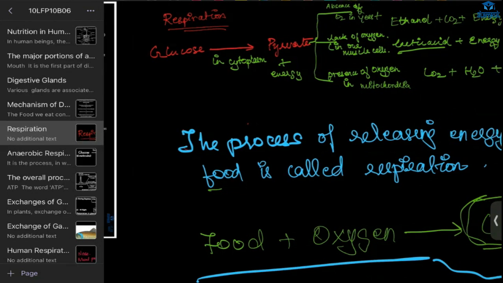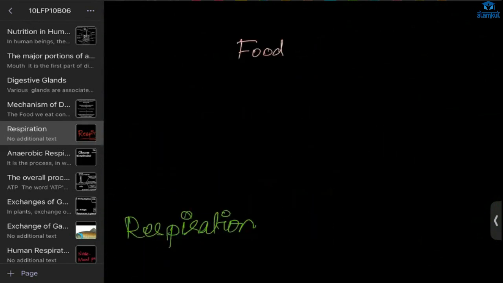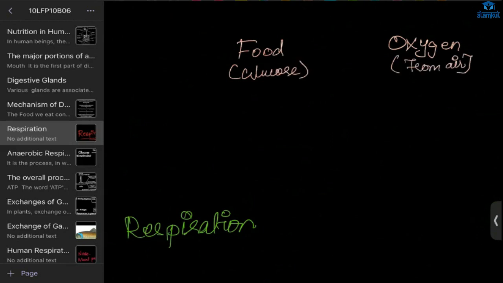This usually involves food and oxygen. For example, glucose and the oxygen we get from air get inside the cell.